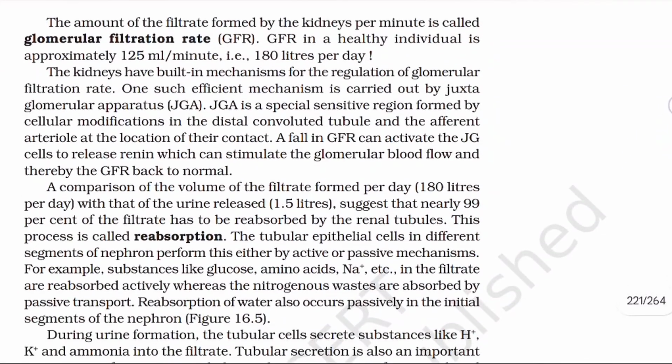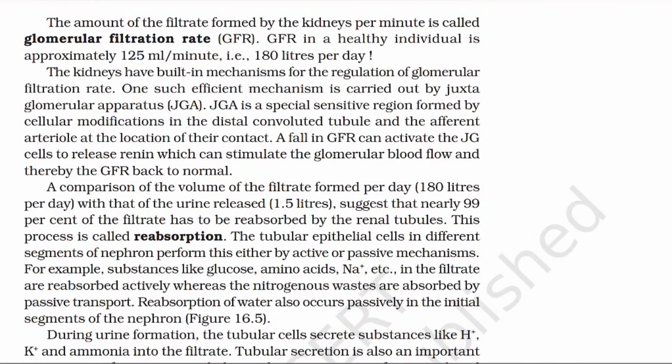The amount of the filtrate formed by the kidneys per minute is called glomerular filtration rate, GFR. GFR in a healthy individual is approximately 125 ml per minute, that is 180 liters per day. The kidneys have a built-in mechanism for the regulation of glomerular filtration rate. One such efficient mechanism is carried out by the juxtaglomerular apparatus, JGA.